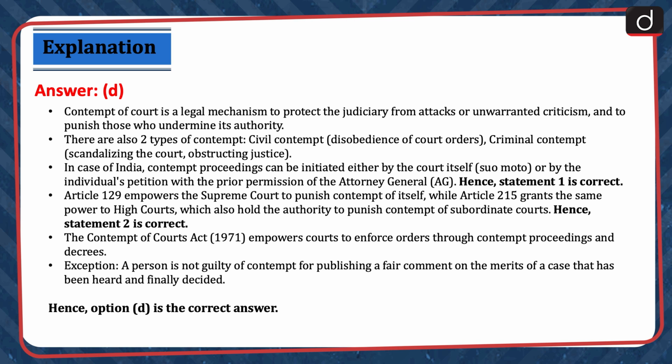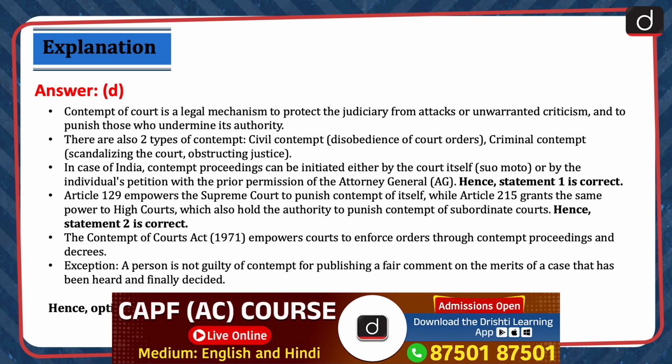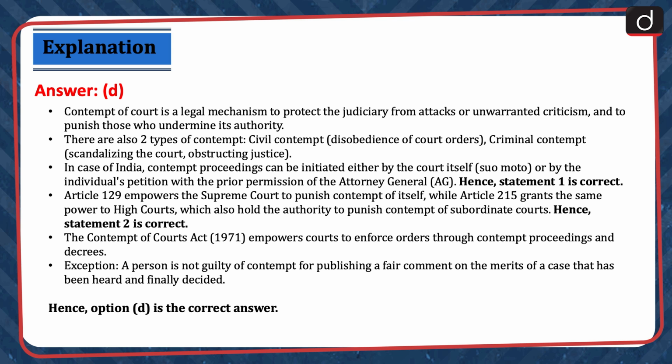Contempt of court is a legal mechanism to protect the judiciary from attacks or unwarranted criticism and to punish those who undermine its authority. There are also two types of contempt: civil contempt, disobedience of court orders, and criminal contempt, scandalizing the court, obstructing justice. In case of India, contempt proceedings can be initiated either by the court itself, suo motu, or by the individual's petition with the prior permission of the Attorney General. Hence, statement 1 is correct.